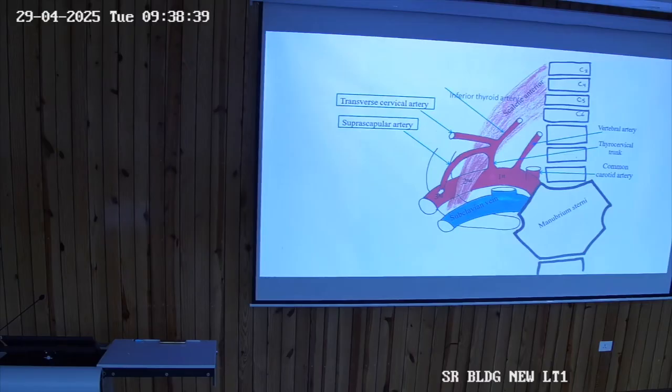Then the next content which is visible in the triangle is the third part of the subclavian artery. Tell me how the subclavian artery originates. On the right side it is a branch from the thorax. The 3 branches of the arch of aorta, what are they? Brachiocephalic trunk, left common carotid and left subclavian. So left subclavian is a direct branch from the arch of aorta, and right subclavian is a branch of the brachiocephalic trunk. When the subclavian has arisen, it will divide into 3 parts.